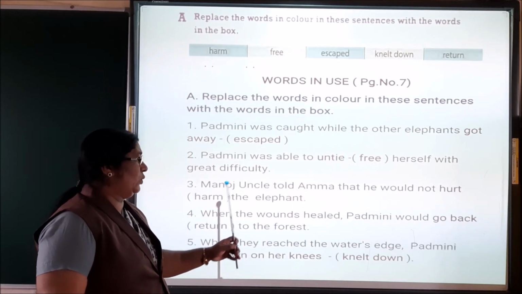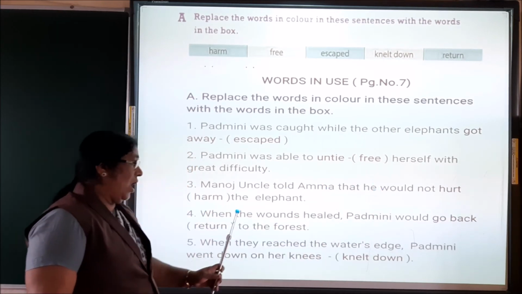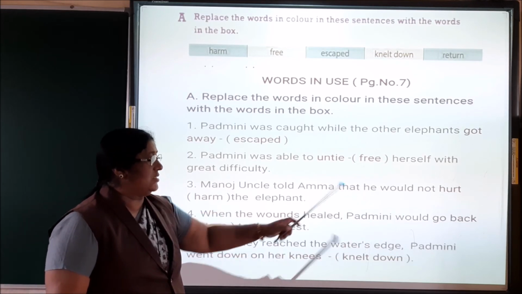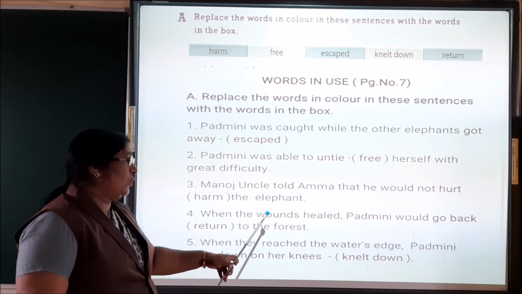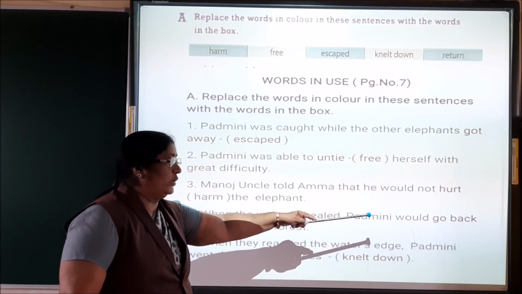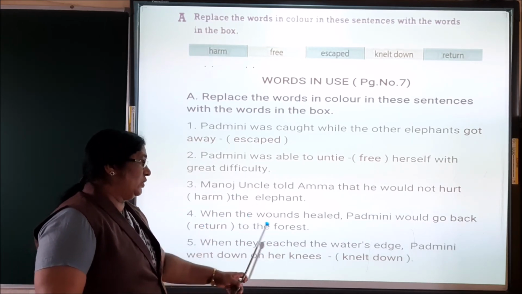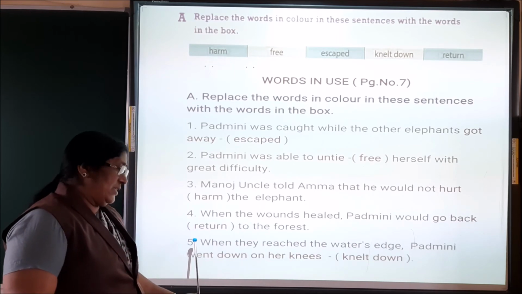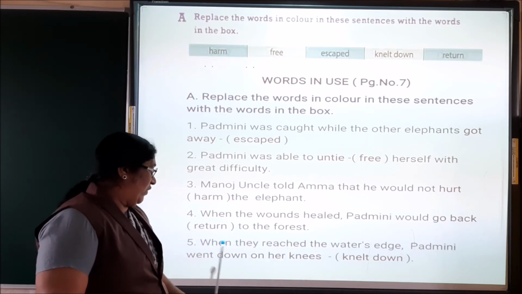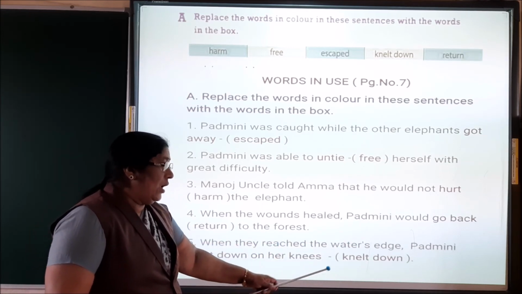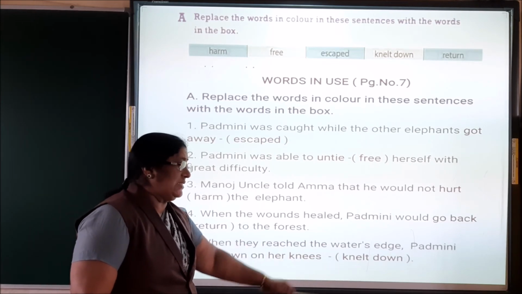Third sentence, Manoj uncle told Amma that he would not hurt the elephant. Hurt is replaced with harm. Now fourth sentence, when the wounds healed, Padmini would go back to the forest. Go back is replaced with return. Fifth sentence, when they reached the water's edge, Padmini went down on her knees. The words went down on her knees are replaced with knelt down.